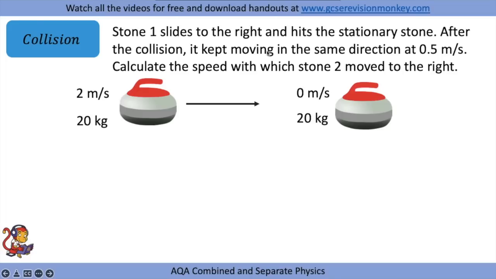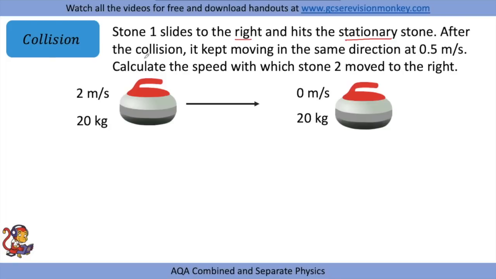Now let's look through some worked examples for momentum calculations. The first one that we'll do is a collision. The question says stone 1 slides to the right and hits the stationary stone.